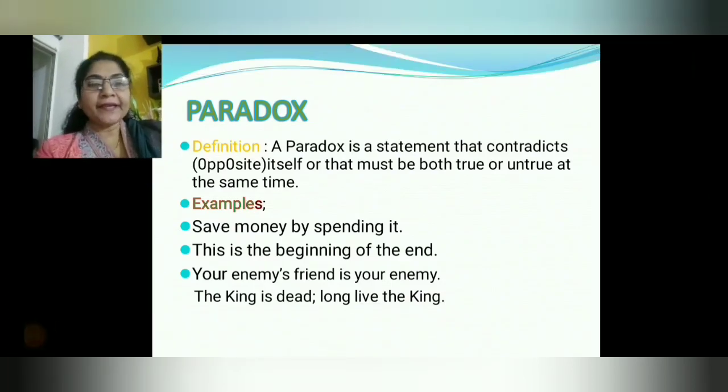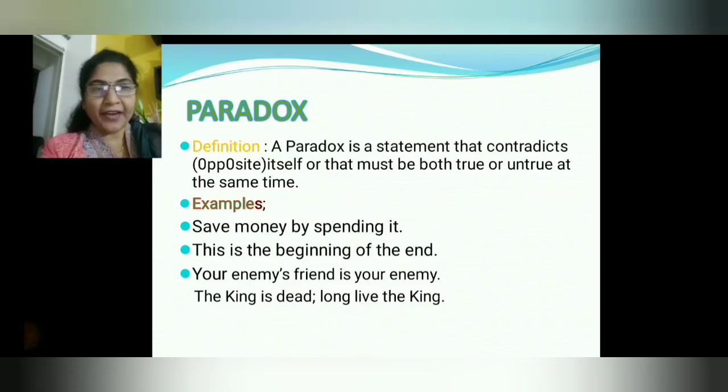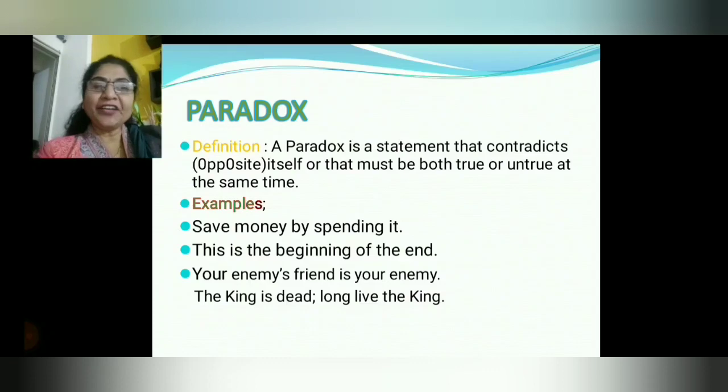The king is dead. Long live the king. Either the king will die or the king will live. So here also this statement tells us that a completely opposite idea is given. Okay, that means two completely opposite ideas we are getting here.